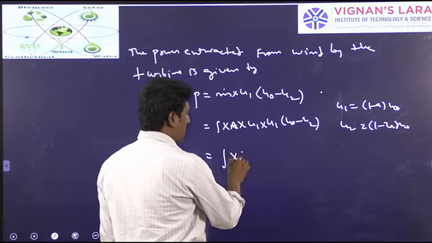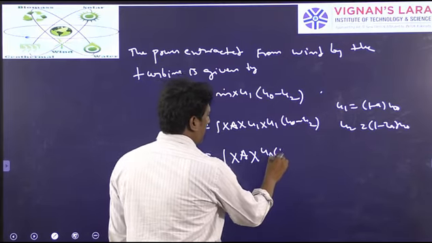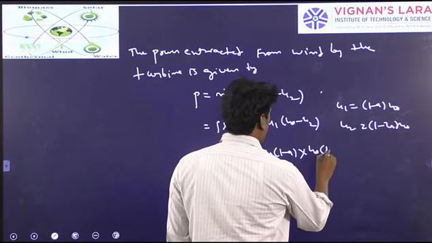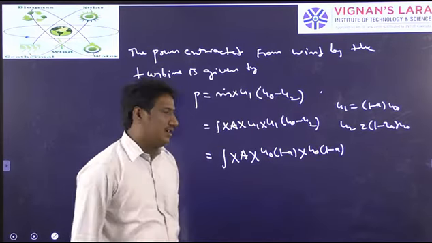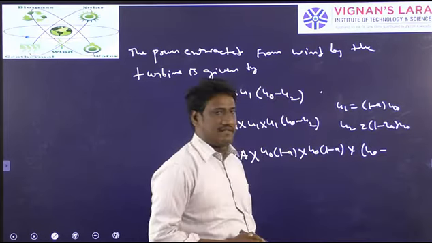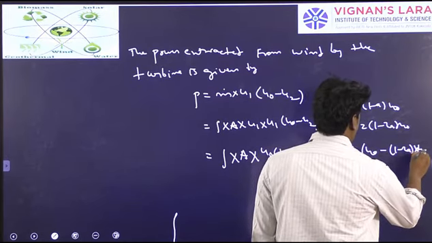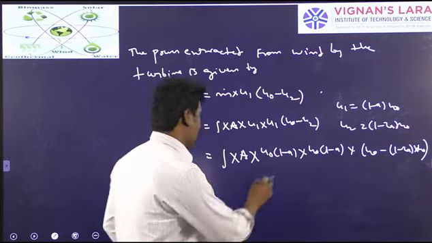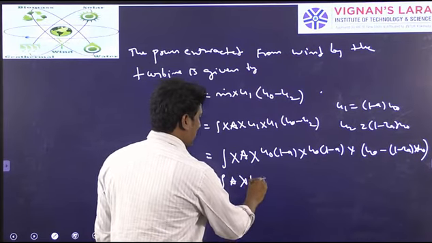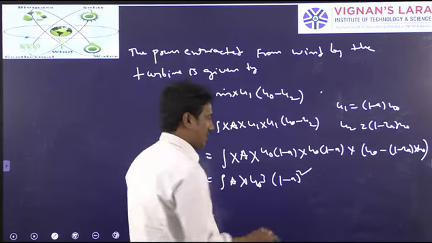We have rho into A into u1, which is nothing but u naught into 1 minus a. Again u1 is u naught into 1 minus a, and the u2 and u naught relation will be 1 minus 2a into u naught. If you take u naught common, we get rho A u naught cube, 1 minus a into 1 minus a whole square.